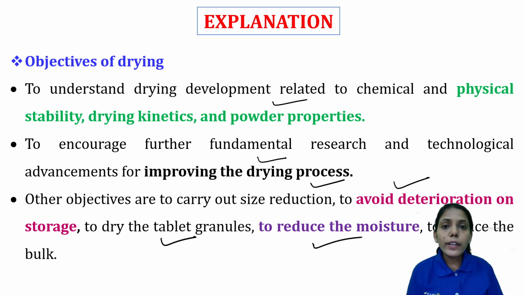So not only for the drying purpose, but once the drying happens, these are the different objectives that we can achieve. So drying is important, but at the same time we have to do controlled drying. If you do over drying, again there are different defects that can happen, like cracking, breaking, like that.